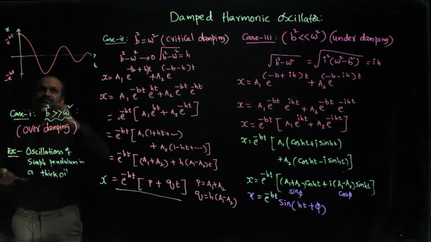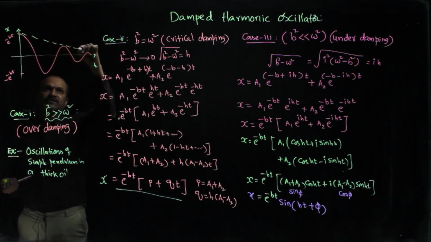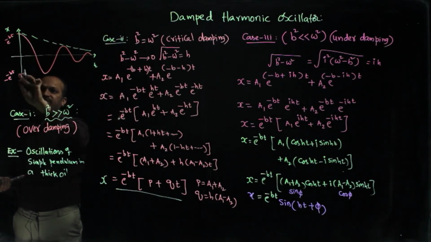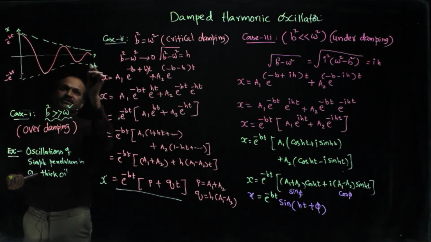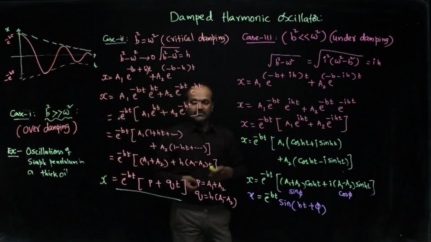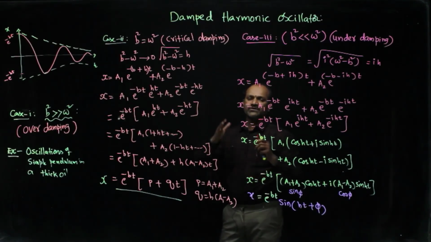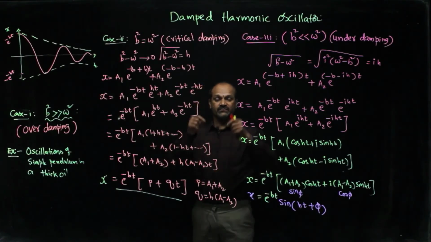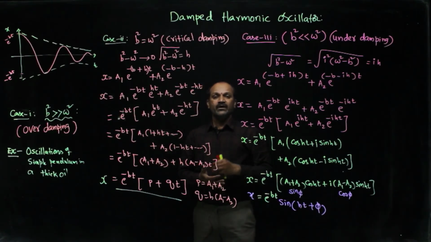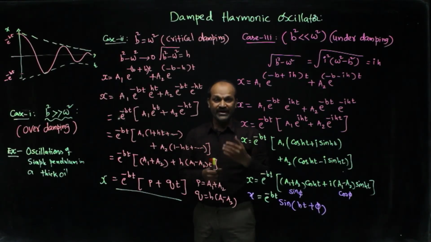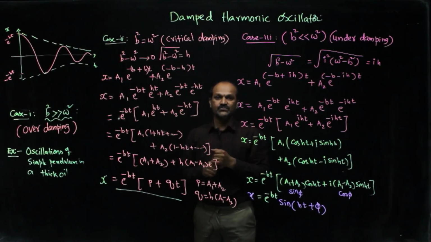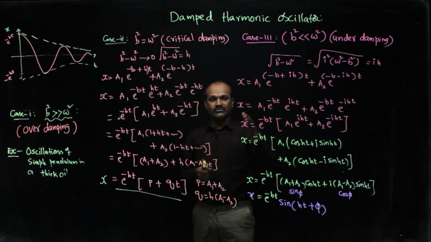That is, exponential decay is there. Let me write it here: exponential decay. That is the characteristic of these oscillations. In general, these are the under damping oscillations. When you suspend a simple pendulum in air and set it into oscillations, initially it will have a higher amplitude. Due to the frictional force of air, the amplitude gradually decreases, and finally the pendulum comes to rest.